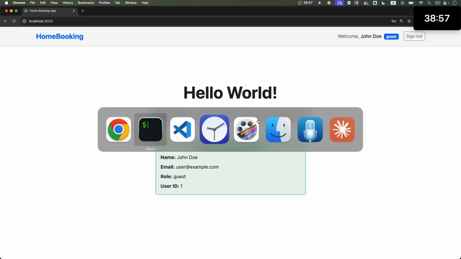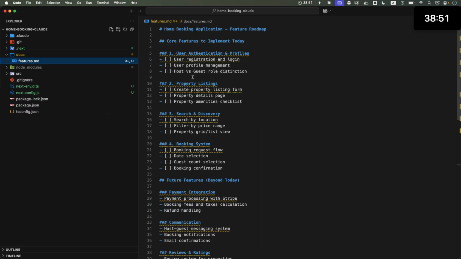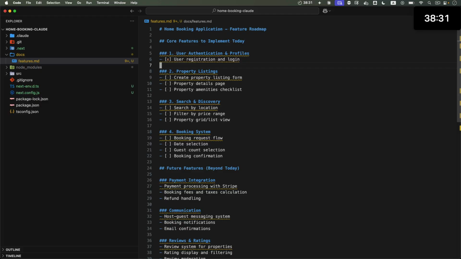What is next in our feature list? Features.md. Let's check off the boxes here. User registration and login. That's completed. User profile management. What does that even mean? I'm not sure I want to get into that. I think... Yeah, I'm going to delete these, and I'll have it go ahead with property listings.